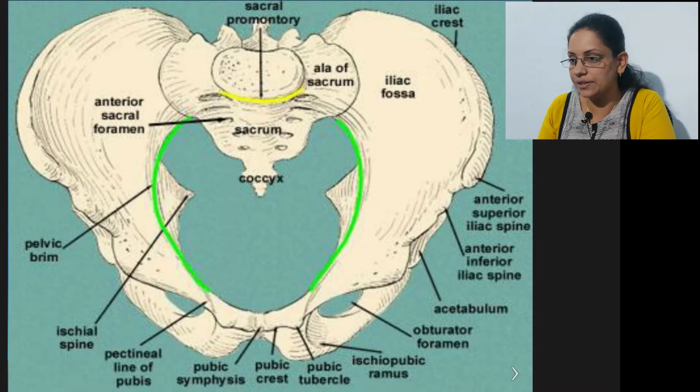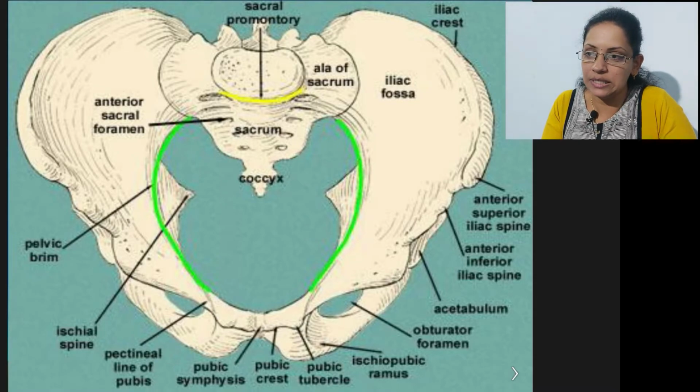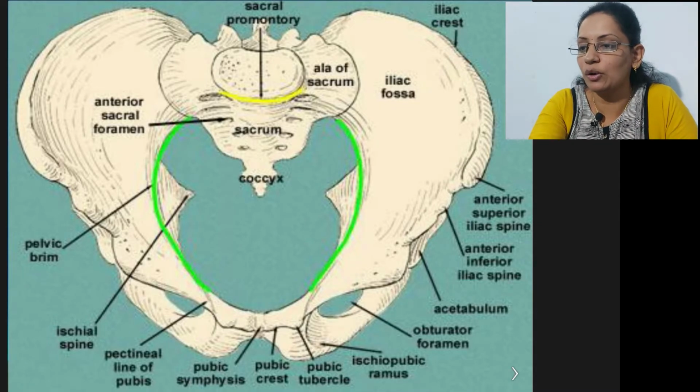So this is in short about the bony pelvis or pelvic cavity of the female. We had studied different bones, various types of shapes of pelvis, the pelvic cavity, the diameters of the female pelvis, and the ligaments of the pelvis. So that was about the female pelvis.